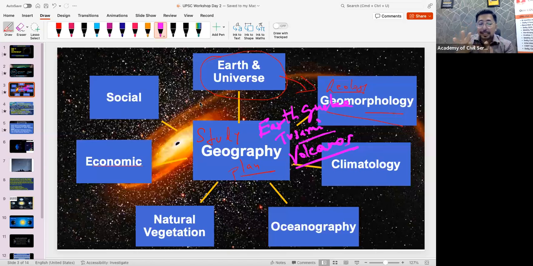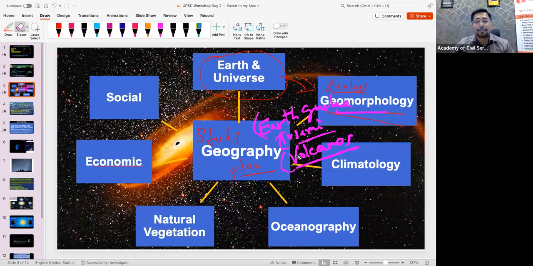So about the plate tectonic theory, we will discuss in the class. This theory makes us understand the formation of the mountains. This way, different interesting topics are there which we are going to study inside geomorphology. Okay. Remember these things: earthquake, tsunami, volcano, all these topics we will study in geomorphology.